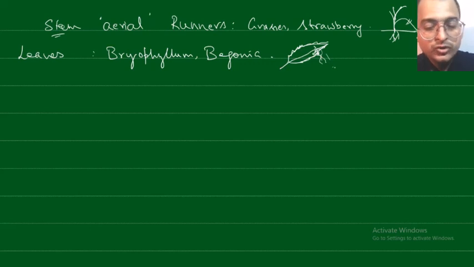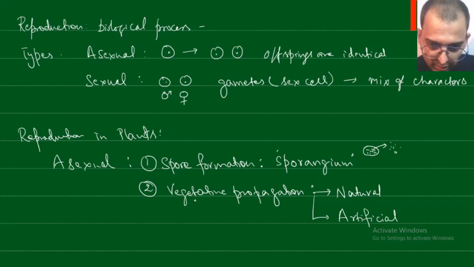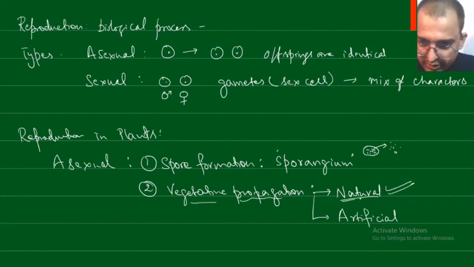So this is how the leaves are also able to do natural vegetative propagation.